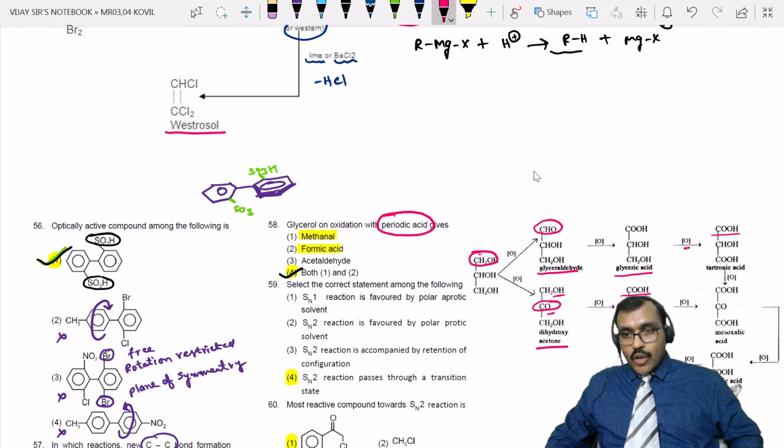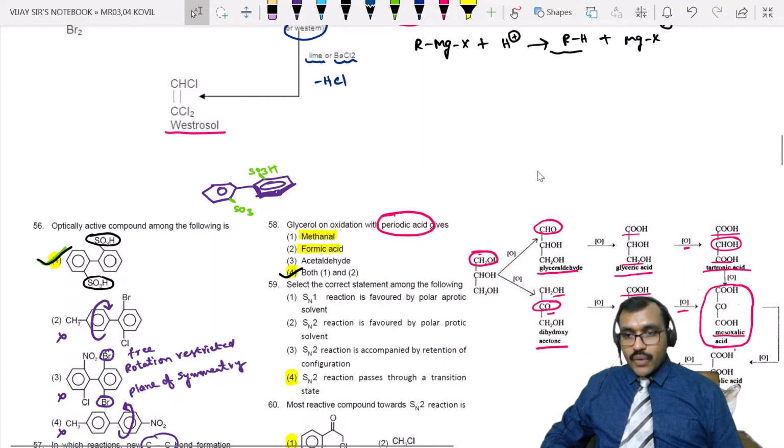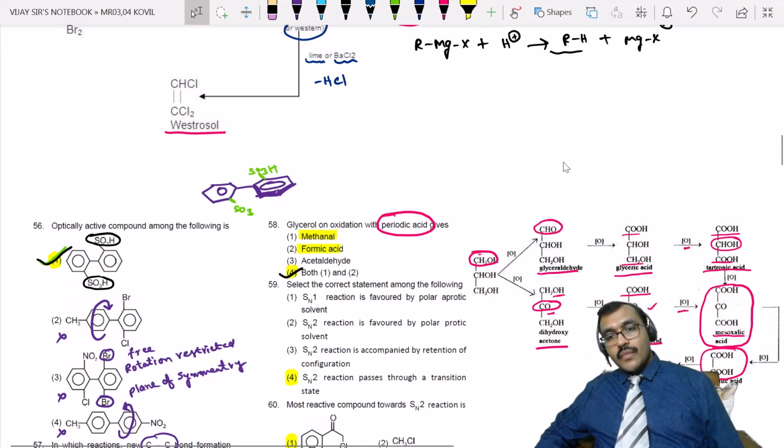Now, glyceric acid again oxidizes, right? Then the top one is COOH, and the bottom also COOH. Then it is called tartronic acid. On further oxidation of tartronic acid, the center one gets oxidized. Then you get mesoxalic acid. The same thing is observed here also. So whatever may be the step, finally they reach the same stage called mesoxalic acid. This on further oxidation gives oxalic acid, then you get carbon dioxide, right?